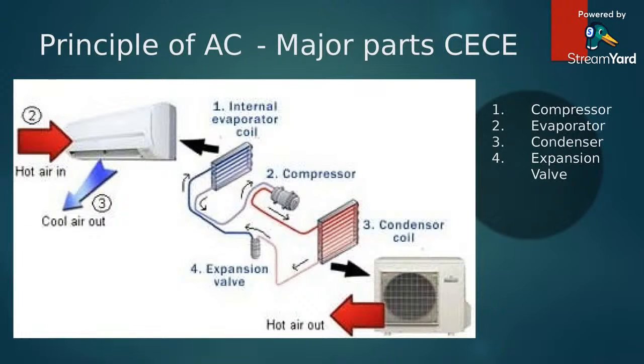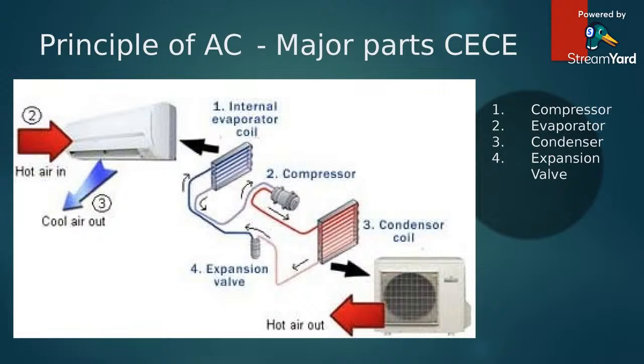Basic principles of air conditioning. First of all, we will understand the major parts of air conditioning. The way you can remember is CEC: compressor, evaporator, condenser, expansion valve. This is the evaporator, and this is the coil of the evaporator. This is the compressor, this is the expansion valve, and this is the condenser coil. Condenser coil is placed in the outdoor unit. Evaporator coil is fixed in the indoor unit.